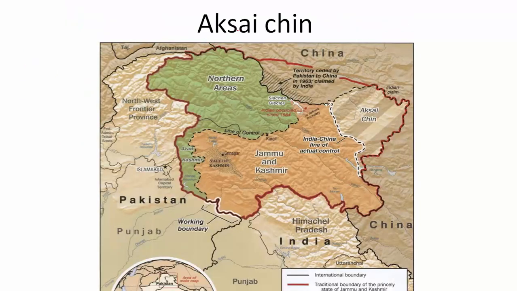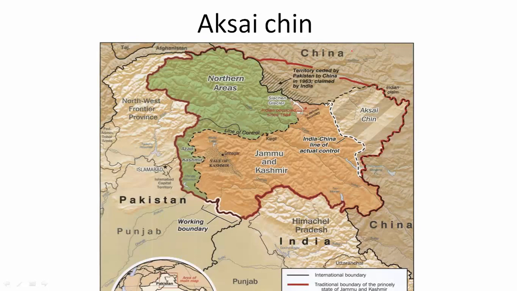Then I will talk about this western sector, another disputed area which was Aksai Chin. So this is Aksai Chin. It is a flat plain which is situated at great heights in the Ladakh plateau. So this is Ladakh, as you might know. So this area is called Ladakh. Now Aksai Chin is mostly uninhabited. People do not live there, but it is an important trade route.